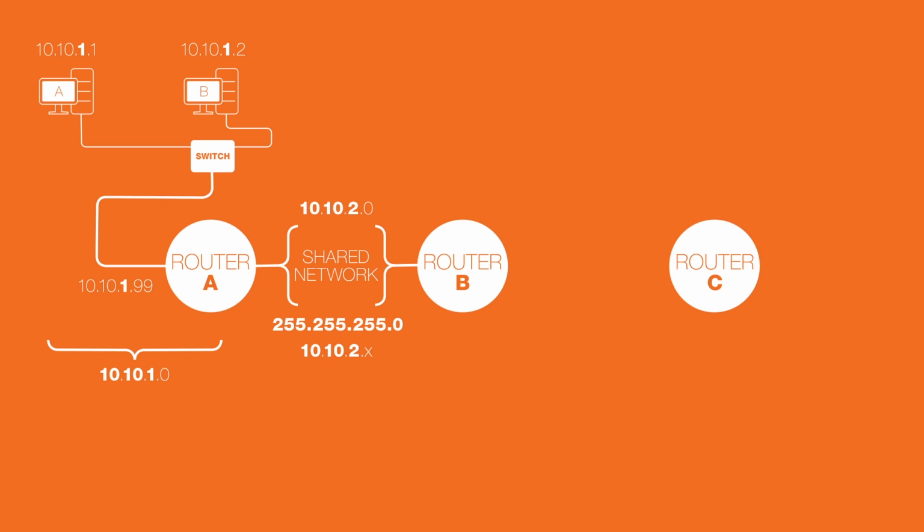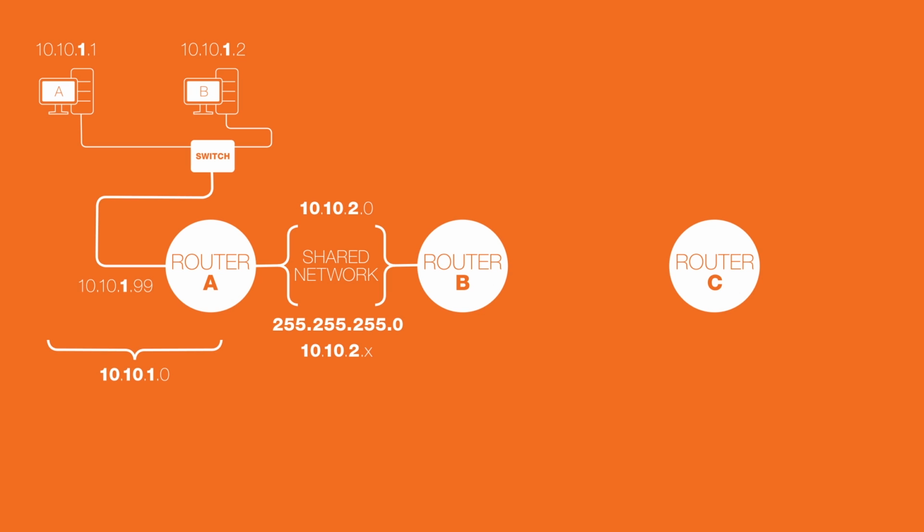Following the IP addressing rules we've discussed, every device on a shared network starts off with the same network identifier. In this story, we'll just make it easy and make the subnet mask for all devices and networks 255.255.255.0, which means all hosts on each network will share the same first 3 numbers, or octets.